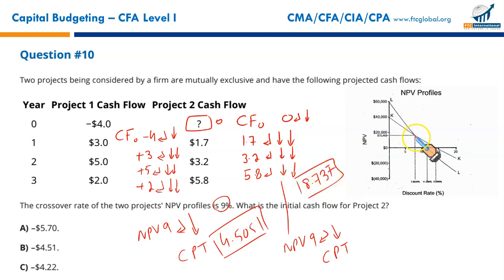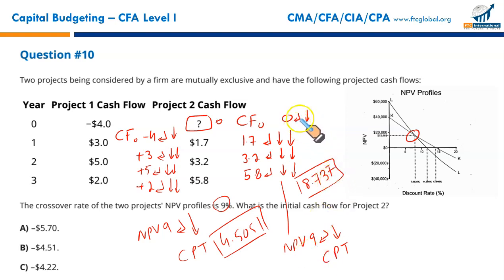We just said that as per the NPV profile, both these projects should have the same NPV. Since we haven't been given the initial investment, we have just taken the present value of inflows for this project, assuming 0 initial investment. Now the point is, this is the NPV of project 1. The same NPV is for this project.